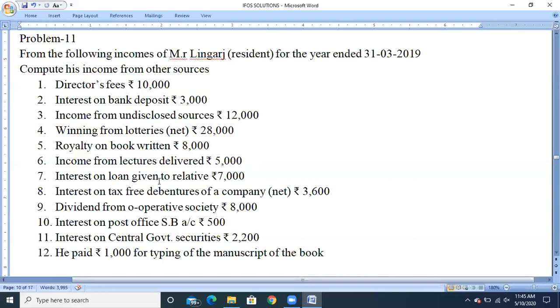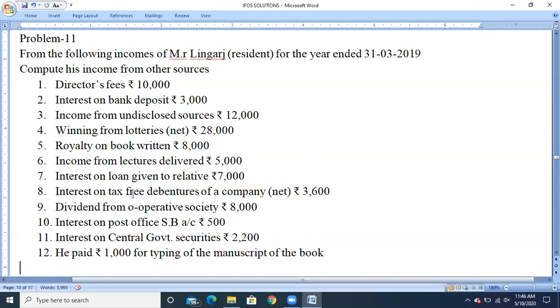Next, interest on loan given to relative, rupees 7,000. We have not taken it in the first four heads of income, either salary or house property or business or profession or capital gain, so this income can be taken to the head income from other sources. So the amount will be 7,000, which will be fully taxable.